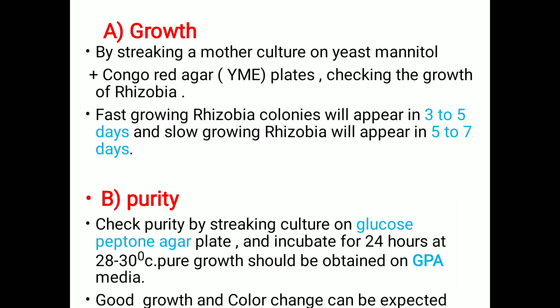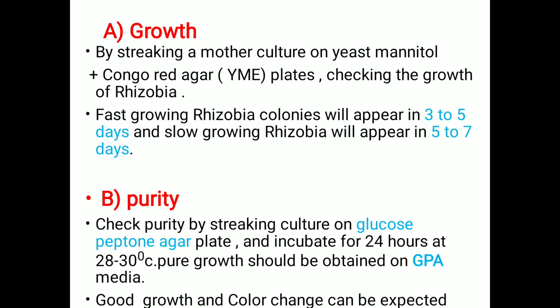Before producing biofertilizers or checking quality, first we have to think about the growth. How do we check the growth of rhizobium? By streaking the mother culture on yeast extract mannitol Congo red agar media, or YMA media, that is yeast extract mannitol agar media.